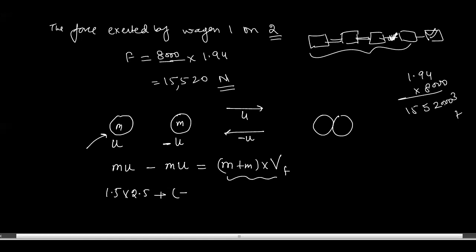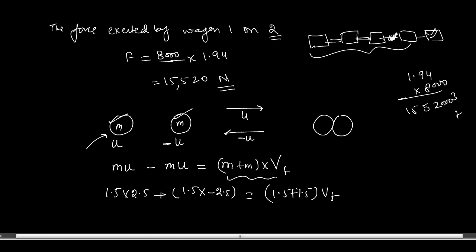Because the velocity is in the opposite direction. It is very important to write this: since the velocity is in the opposite direction, if I take this velocity as positive, the other will be taken as negative. And on the other side, 1.5 plus 1.5 into v.